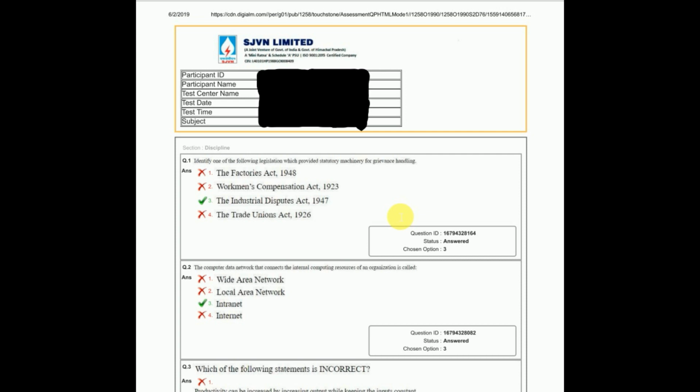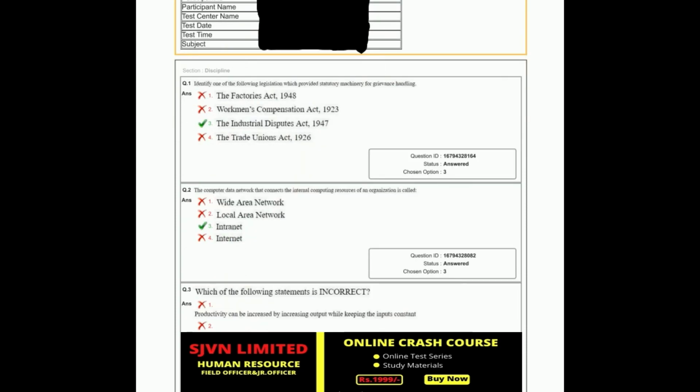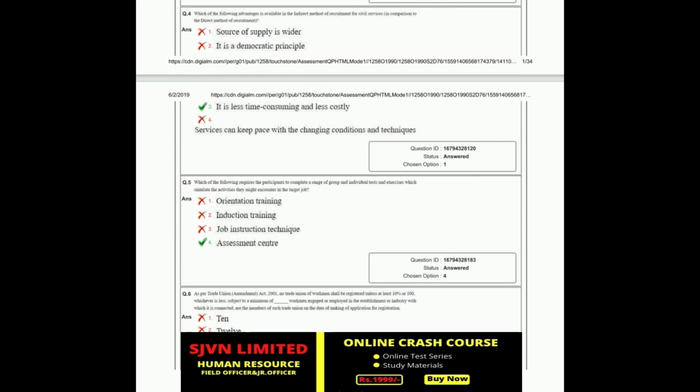The exam pattern for the field officer is 120 questions from subject knowledge and 30 questions from aptitude, a total of 150 questions. From the subject knowledge questions, they asked out-of-syllabus questions also. If you look here, this is under subject knowledge questions, discipline, but this is a question from computer knowledge, as well as a few questions from out of syllabus, so you can see here.